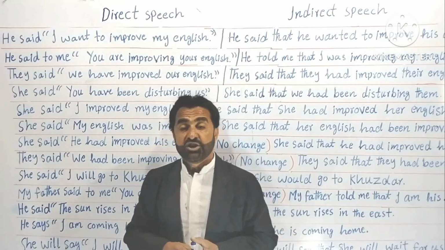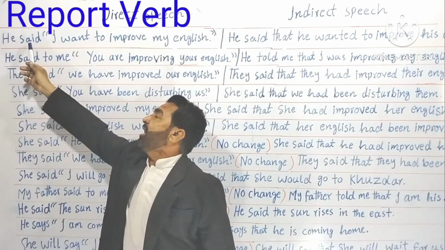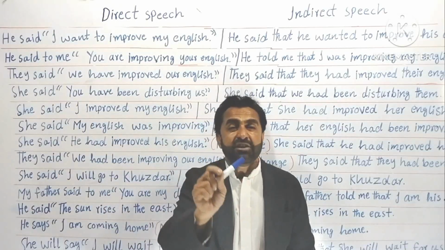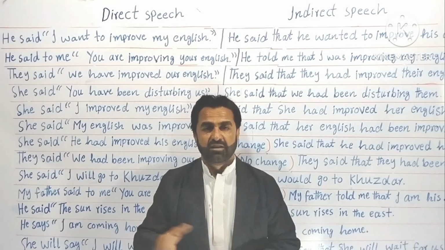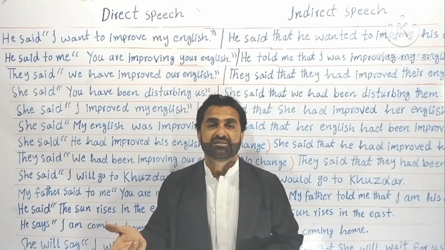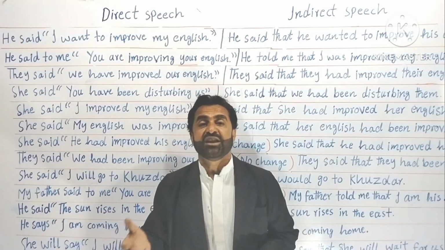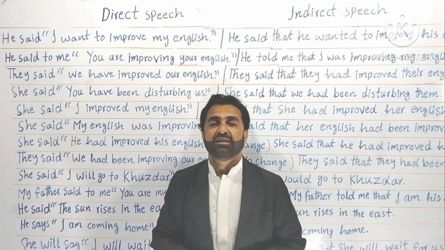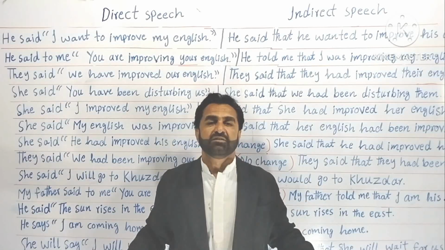So now let me tell you one more thing. The thing is that he said. Now this is called reporting verb. Whenever you see the reporting verb is in past, he said. If it had been in present simple, it would have been he says. Understood? So it is not he says, but rather it is he said. When it is he said, it means it is in past simple. Now your tenses will start changing.